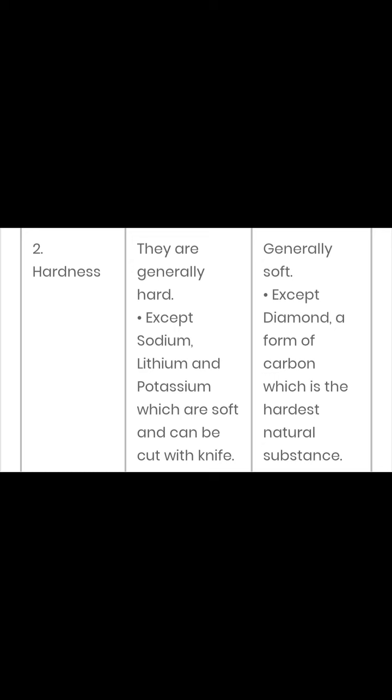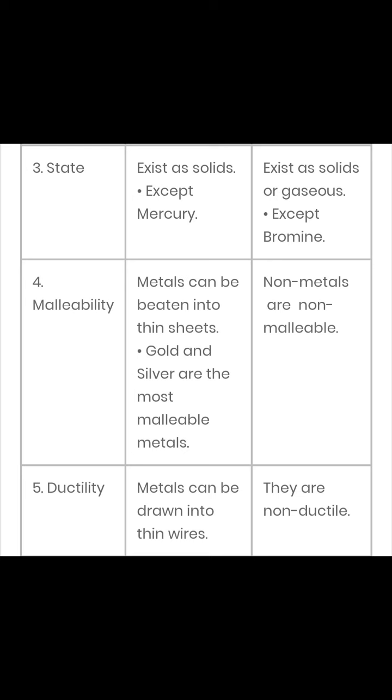And if we talk about the non-metals, they are generally soft except diamond, which is a form of carbon, which is the hardest natural substance. Now, if we talk about the state of the metals, metals are generally solids except mercury. Mercury is a metal which is liquid at room temperature, whereas non-metals exist as solids, or they are mostly gases, except bromine, which is also a liquid non-metal.